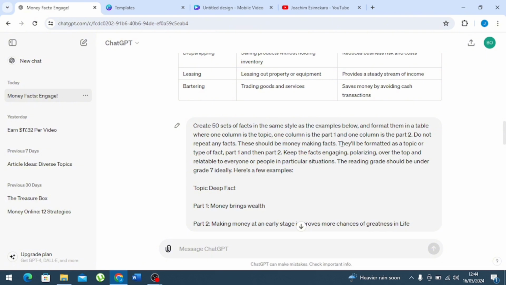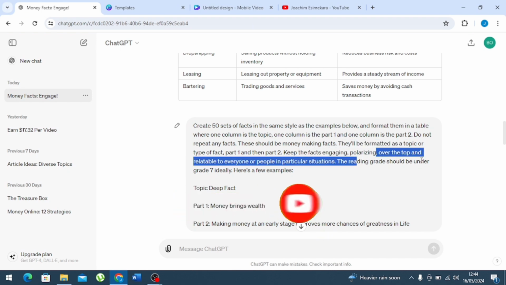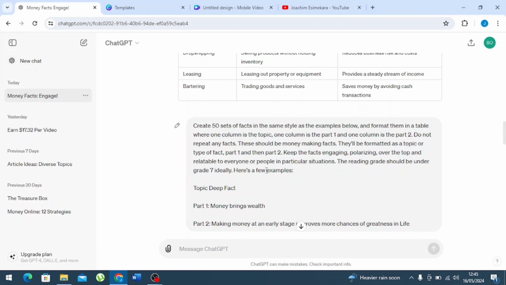So we continue. They will be formatted as a topic or type of fact, part 1 and then part 2. Keep the facts engaging, polarizing, over the top and relatable to everyone or people in a particular situation. The reading grade should be under grade 7, ideally. That is to make it relatable and understandable by all. Okay? Topic, deep facts. These are examples I'm giving to ChatGPT. Part 1, money brings wealth. Then part 2, making money at an early stage improves more chances of greatness.